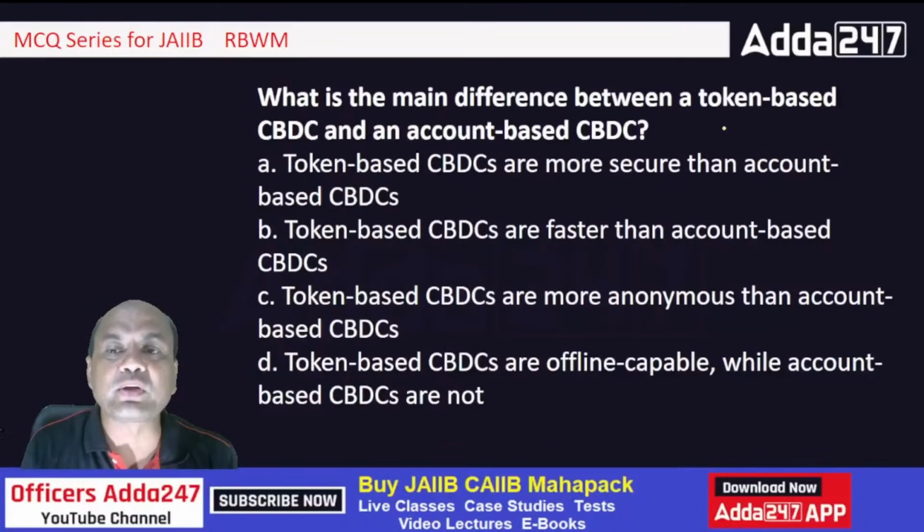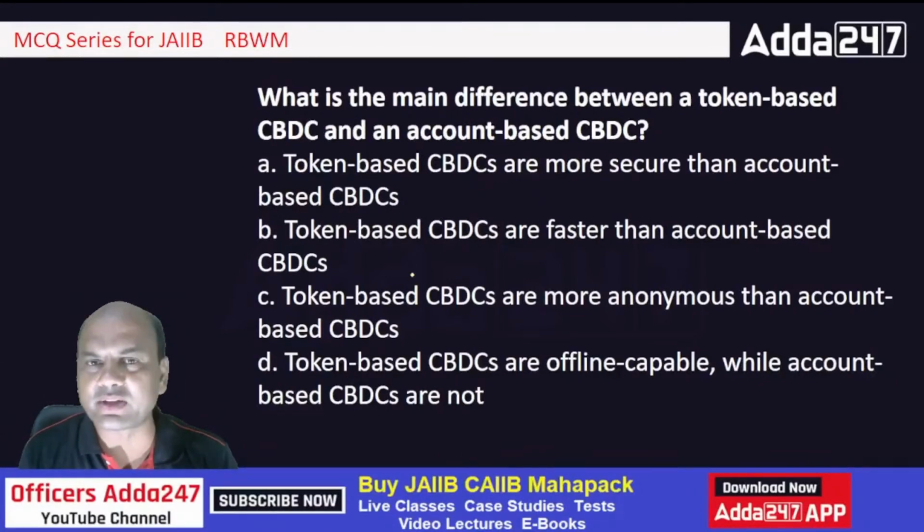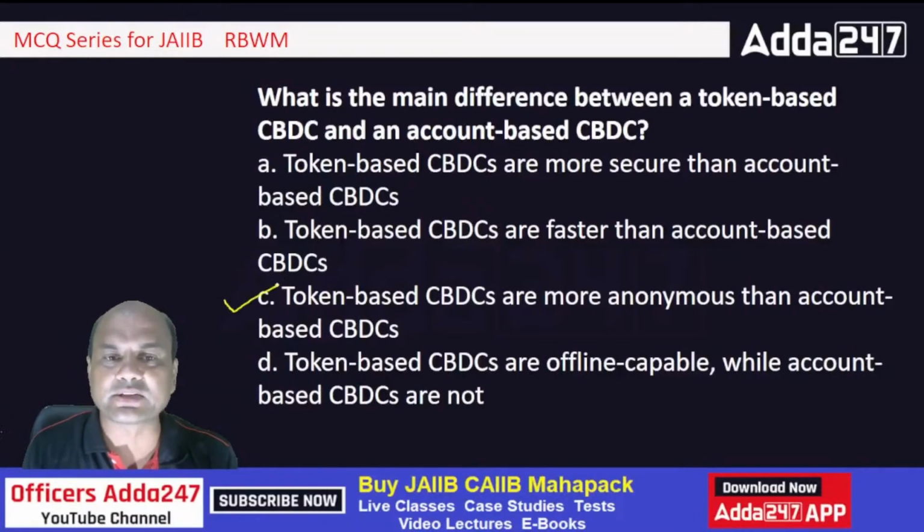What is the main difference between token based CBDC and account based CBDC? Now these are again two types of CBDCs. Token based CBDCs are more secure than account based. Token based are faster than account based. Token based are more anonymous than account based. Token based are offline capable while account based CBDCs are not. So the answer is only one. Many of you might not know this because we don't know token based and account based. So if it comes in the exam, it is this: token based CBDCs are more anonymous than account based.